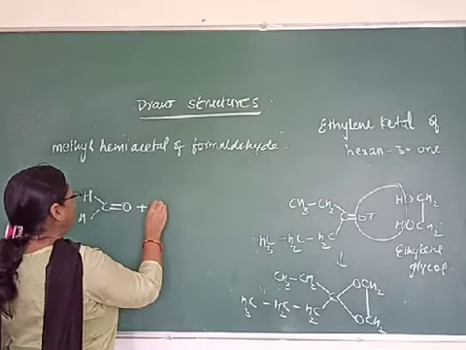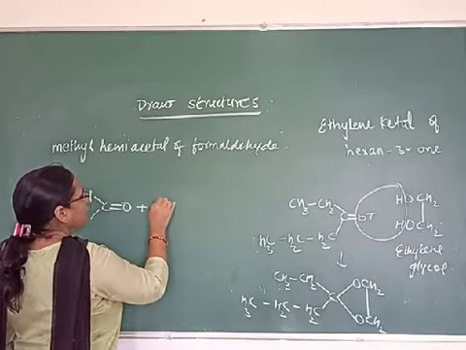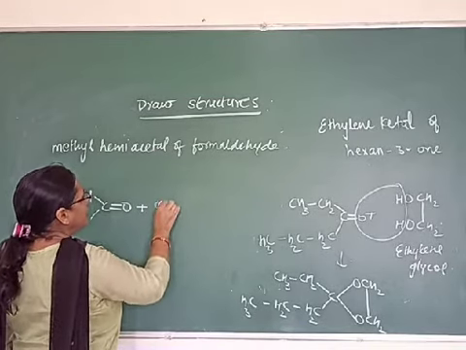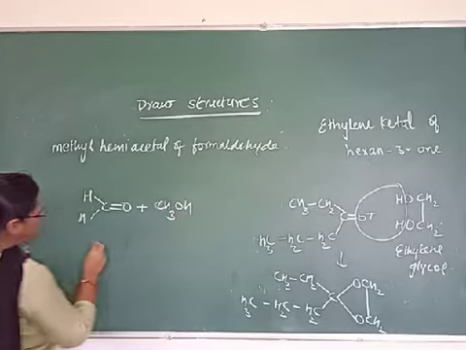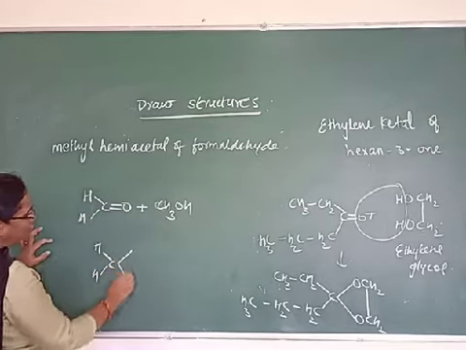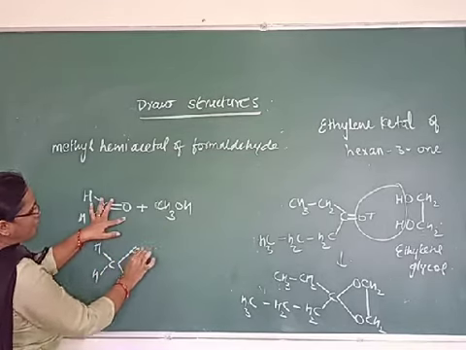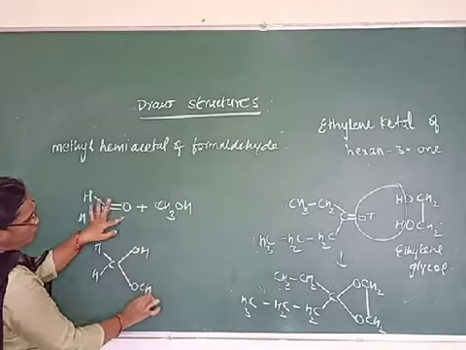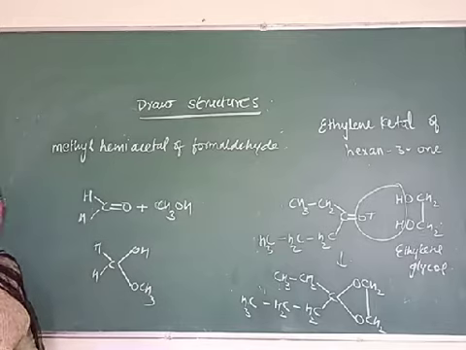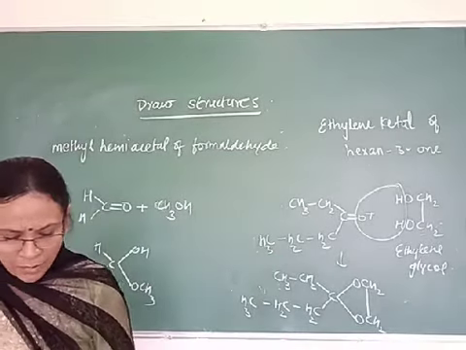So take here methyl alcohol. We will take directly CH3OH. So this double bond will open. At one place there will be OH, at other place there will be OCH3. This is your methyl hemiacetal of formaldehyde. Got it? Now come to the next one.